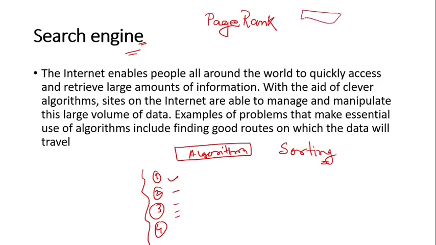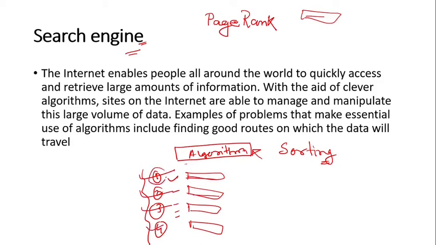Normally, if you type some specific information on Google, the PageRank algorithm will work based on that, and some pages will pop up in front of you, each having some rank. At first position you will see one page, at second position another page, at third position another page, like that it will be ranked. Now you can think about how this ranking happened, right?